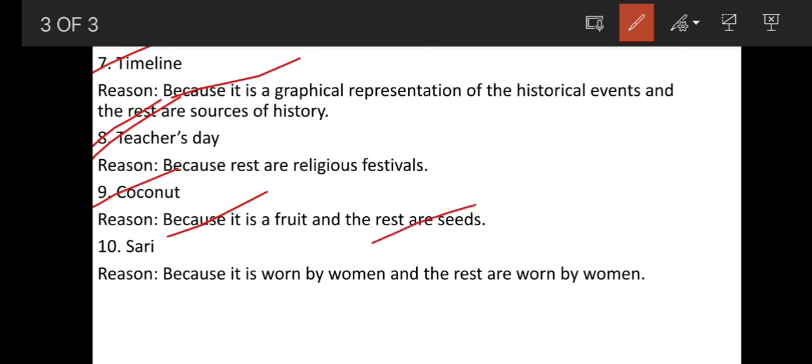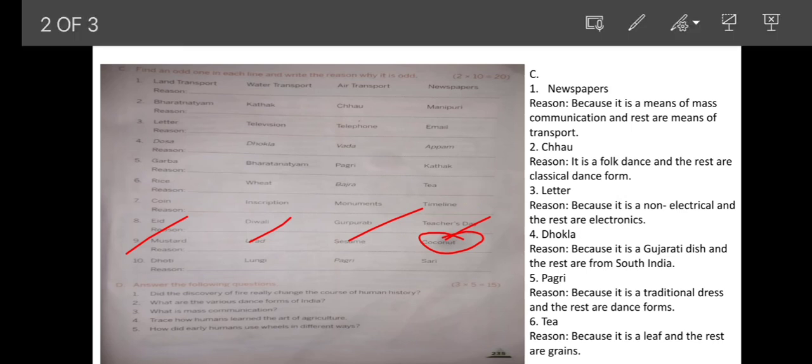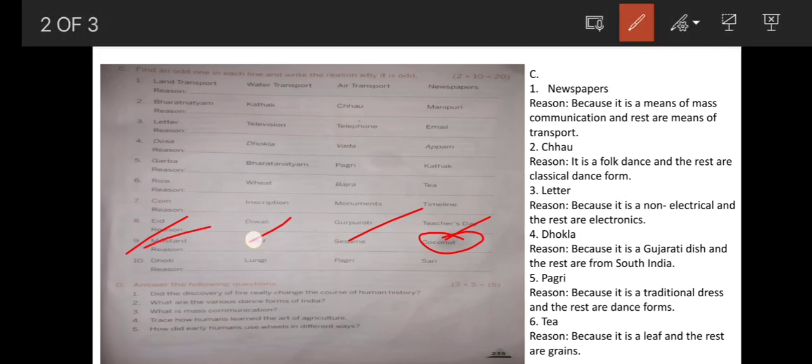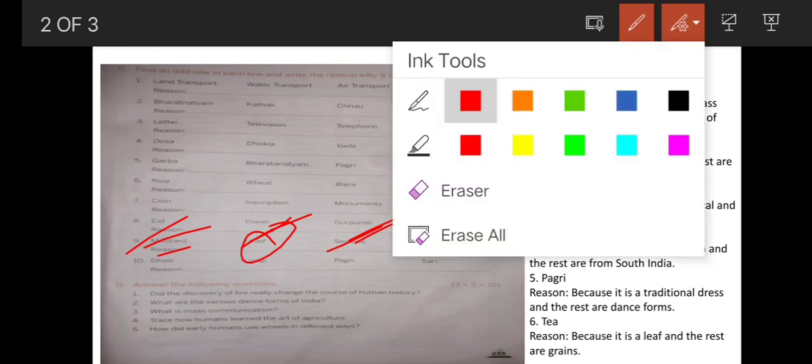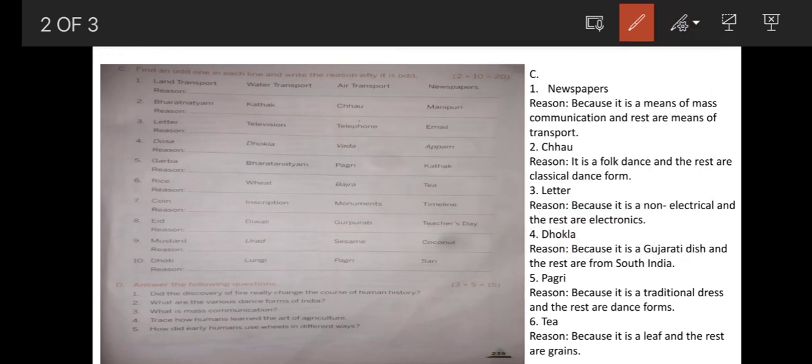Coconut is a fruit and the rest, that is mustard, urad and sesame, are seeds. Mustard and sesame are oil seeds, and urad is a pulse. So that is the reason coconut is a fruit and all the others, mustard, urad and sesame, are seeds.